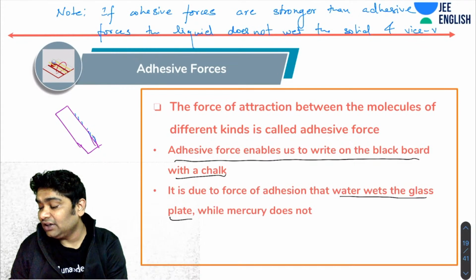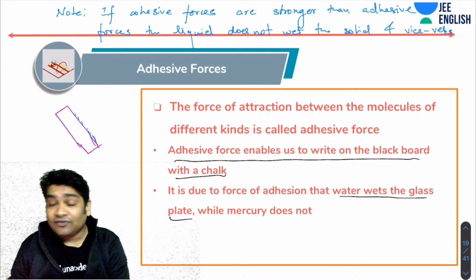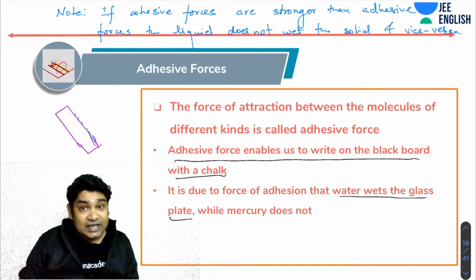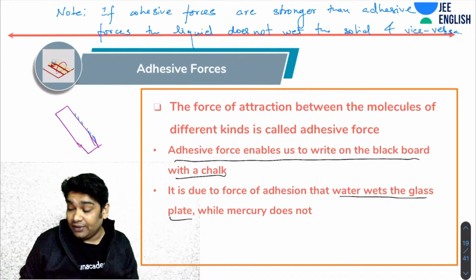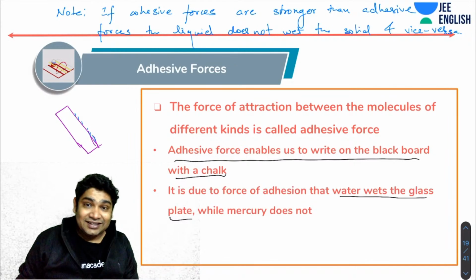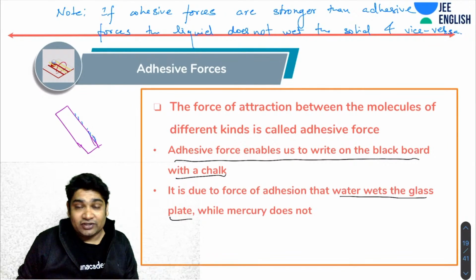So it's the other way around. If the adhesive forces are stronger than cohesive forces, then such a liquid can wet such a solid. So wettability is actually determined by relative strength of adhesive and cohesive forces.